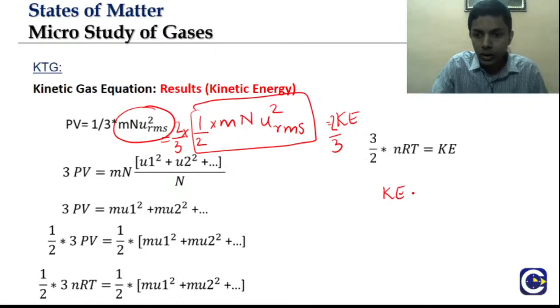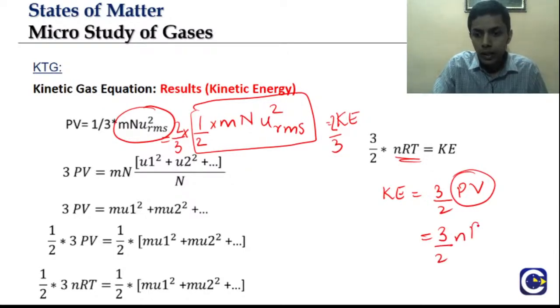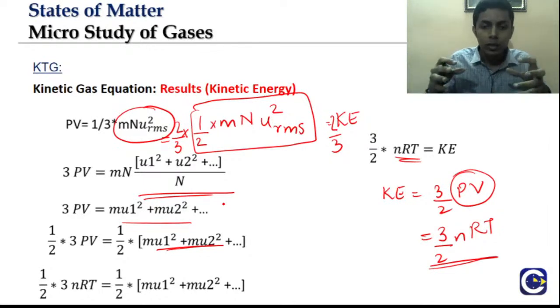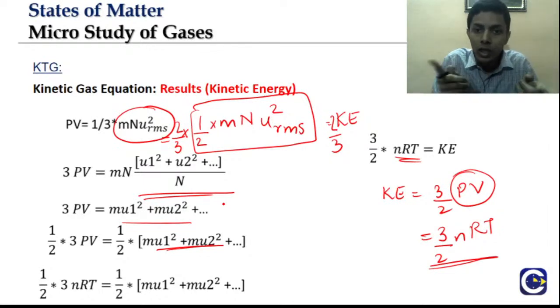Kinetic energy equal to 3 by 2 PV, right? If I move it to the other side, PV is nothing but nRT, so I can write it as 3 by 2 nRT. You need not be afraid of all this. This is just the same thing which we already did in the case of kinetic theory of gases.